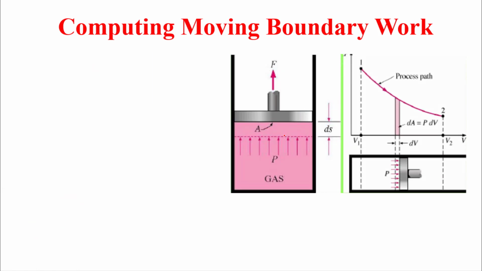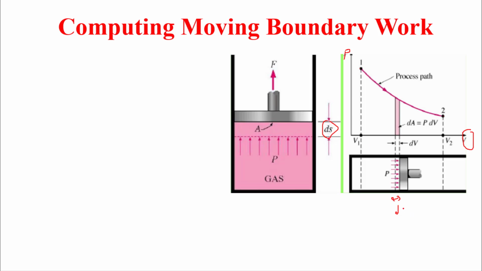So here, this piston, because we have force upward, then we have expansion. Then on a PV diagram, we have expansion from 1 to 2, a certain distance we call ds, as you can see here.